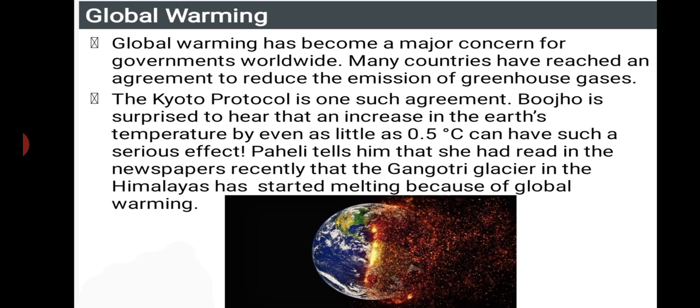As the ocean water level increases, the water will start to spill over, and the people living around that area will be submerged in water. So a number of species will be submerged because of this global warming.